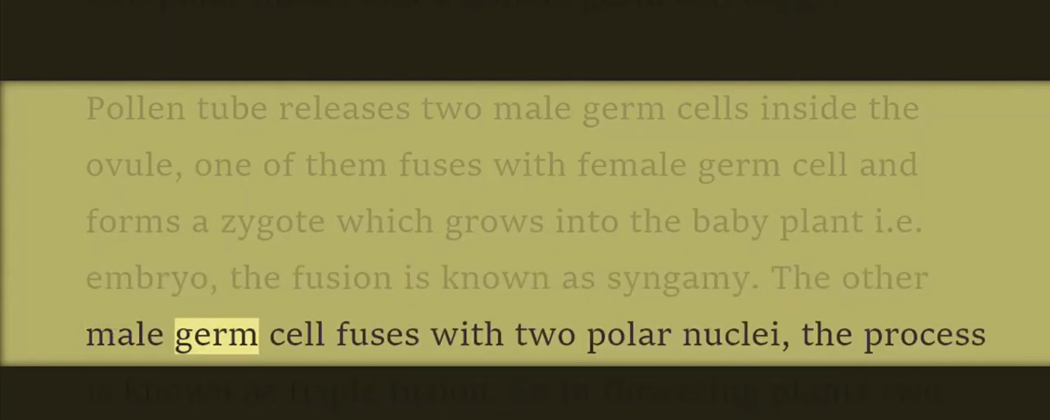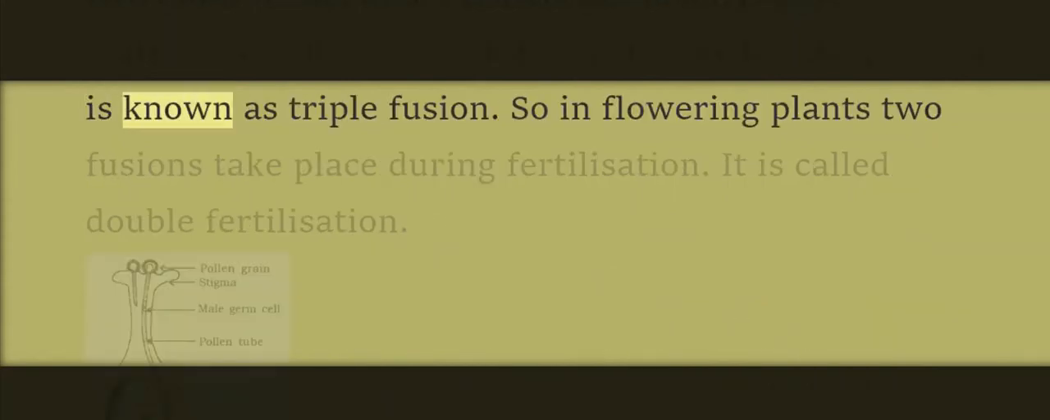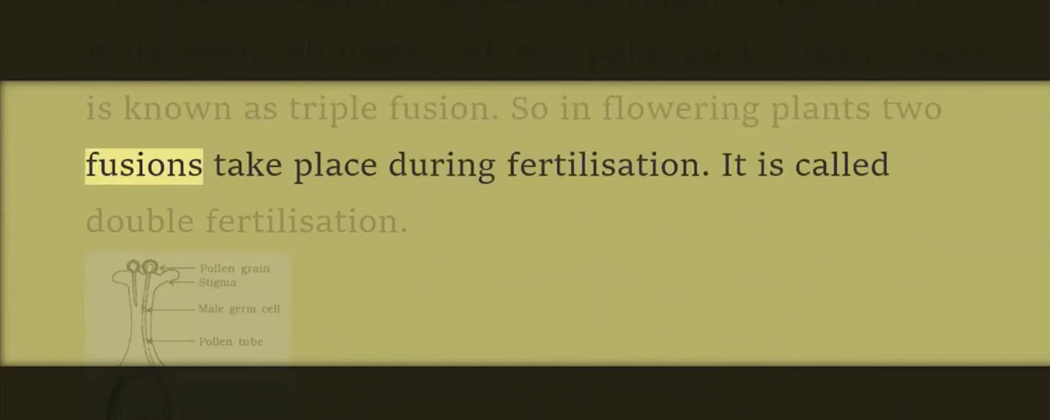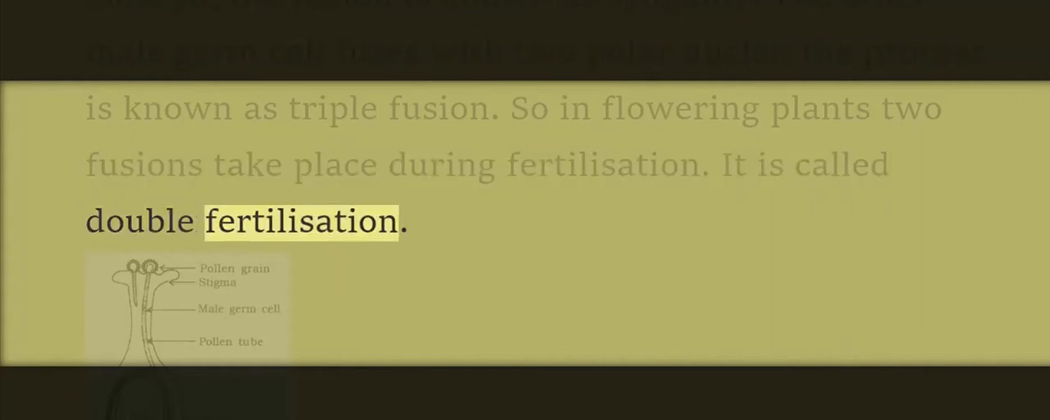The other male germ cell fuses with two polar nuclei. The process is known as triple fusion. So in flowering plants, two fusions take place during fertilization. It is called double fertilization.